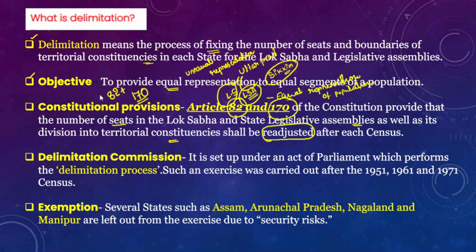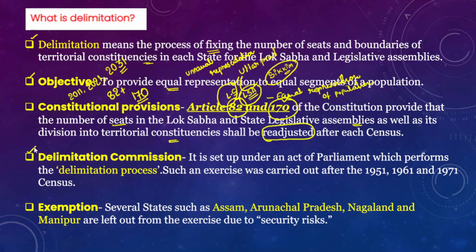For example, there was the 2011 census and the 2021 census. Similarly, if we go forward into the future, the 2031 census. So Article 82 and Article 170 mandate that after every census, that is after every 10 years, there should be a delimitation exercise, and the delimitation exercise should readjust the population in each of these constituencies.